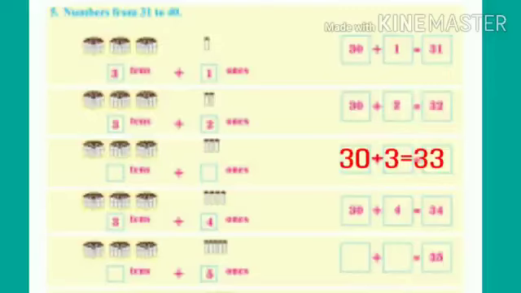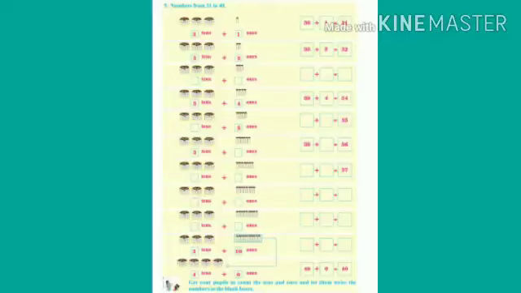Students, see the fourth row. We have 3 bundles of 10 sticks and 4 loose sticks. Tell me, students, how many tens and ones are there? Yes, there are 3 tens and 4 ones. Total sticks 30 plus 4 is equal to 34. Children, I have written the correct numbers from 31 to 34 in the given boxes. You have to write the correct numbers from 35 to 40.